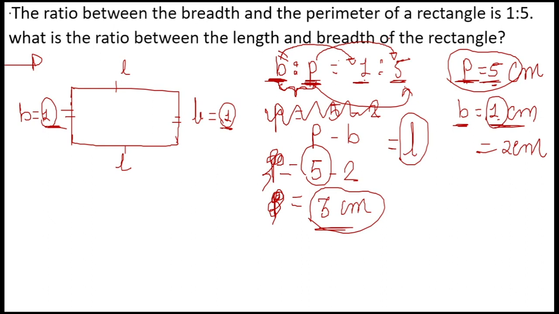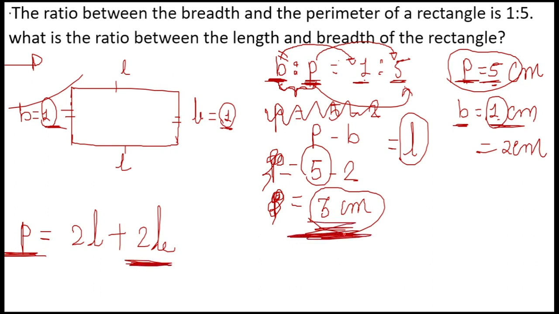Total perimeter minus total breadth, if I do, I'll get the length. As we know that perimeter is 2L plus 2B. So I have the value of perimeter, I have the value of breadth, I'll get the value of length, that is 3 centimeter.